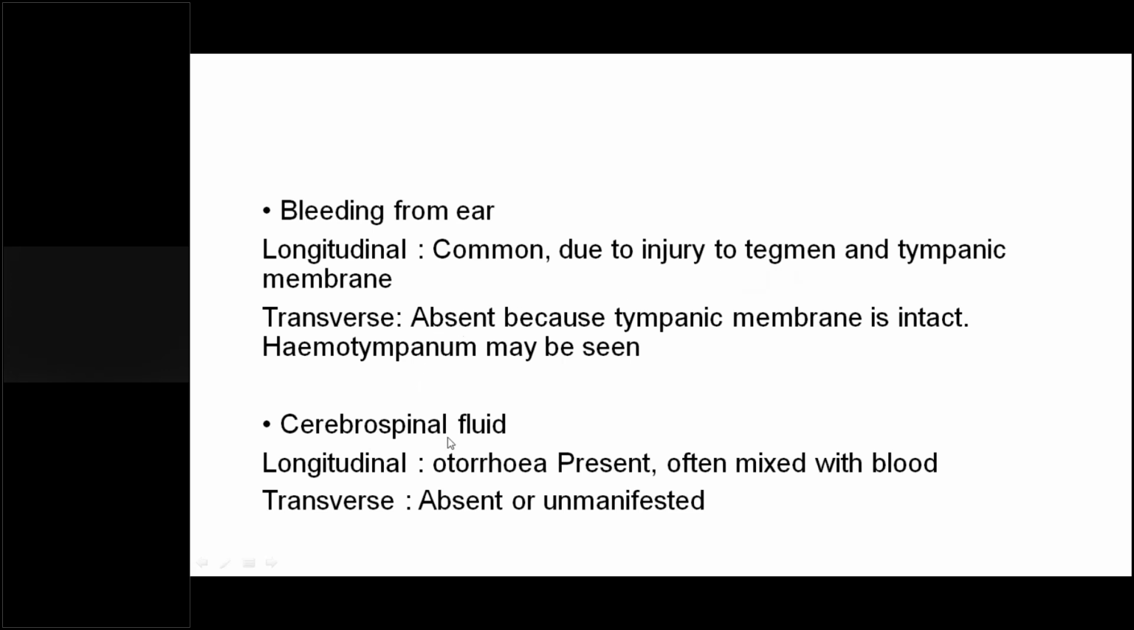So what happens when there is a cerebrospinal fluid, CSF, leak? CSF leak is generally seen in the longitudinal type of fracture because the tympanic membrane is ruptured, with discharge, and blood can also come. So otorrhea is present in the longitudinal type of fracture and is often mixed with blood, whereas in the transverse type it is generally absent. As the tegmen gets injured in the longitudinal type of fracture, otorrhea is present and CSF leak can also be seen.